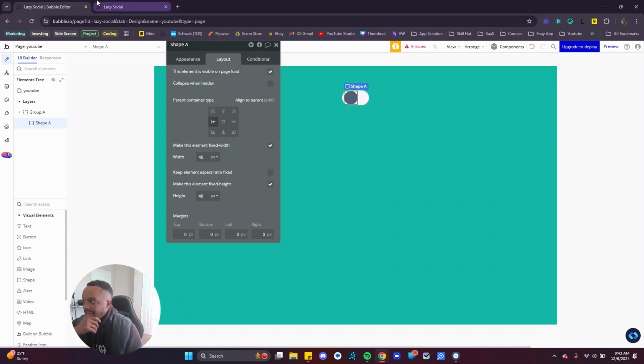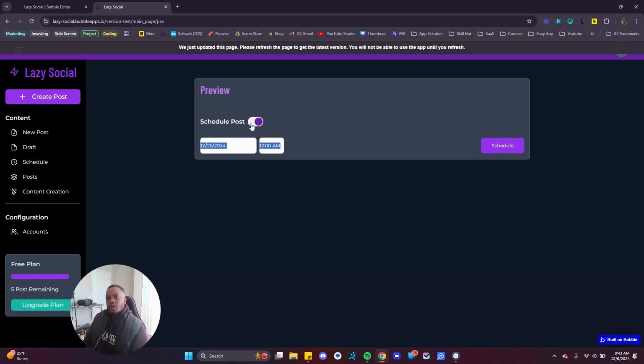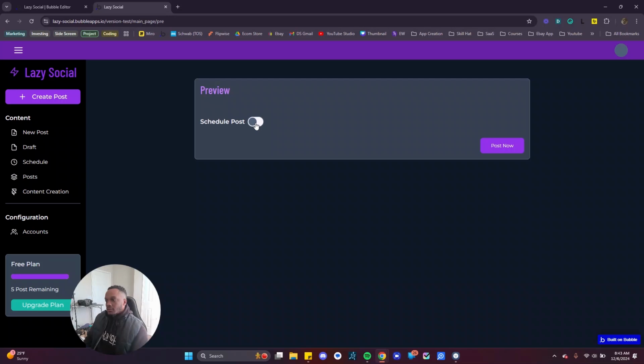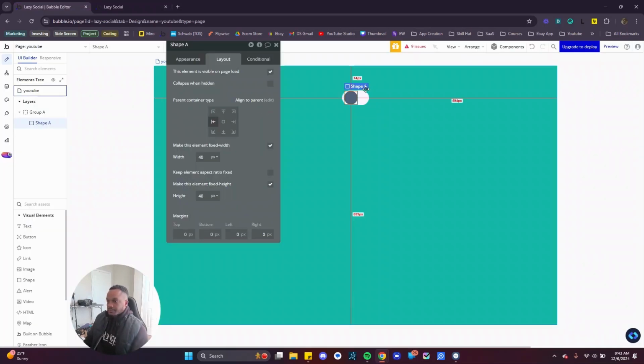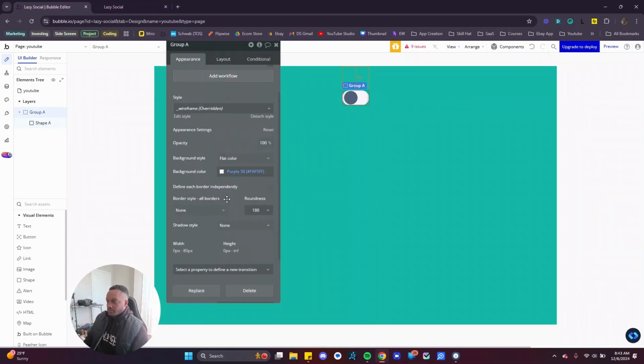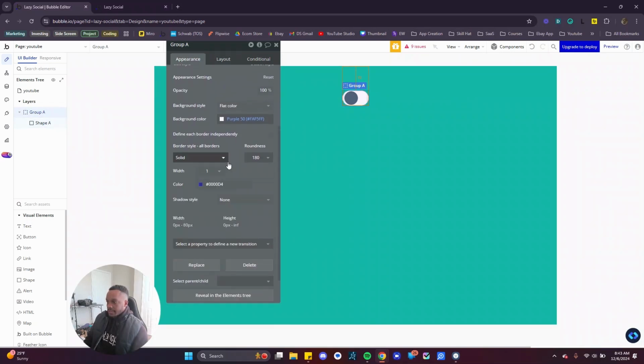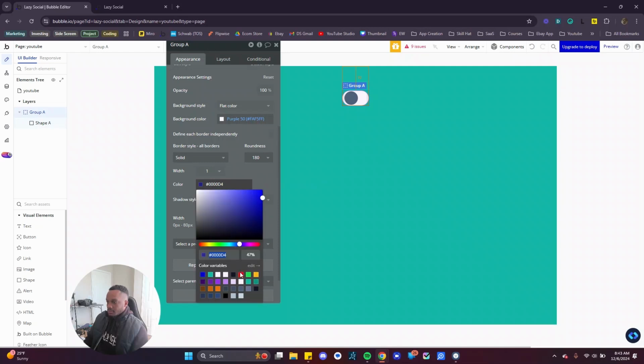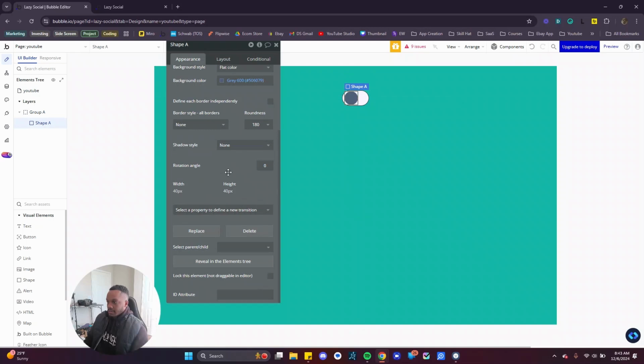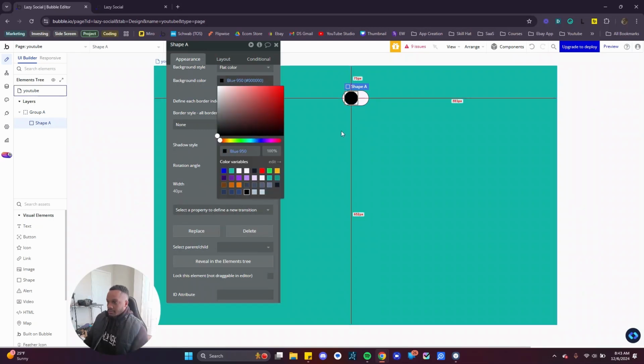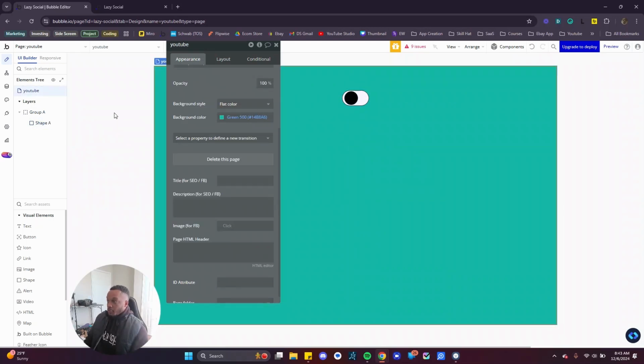Now the question is, how can we make it a good user experience? A good user interface is where, when it clicks, it automatically goes over, but also changes color and border color. So first, let's add a border color to the group. We're going to go solid. Let's just use black. Cool.